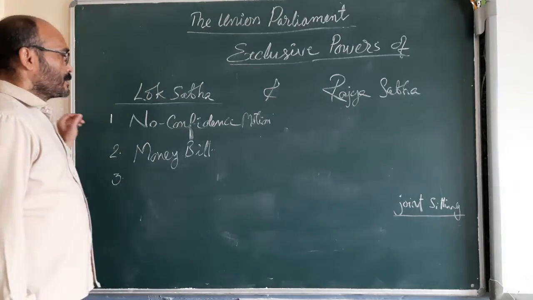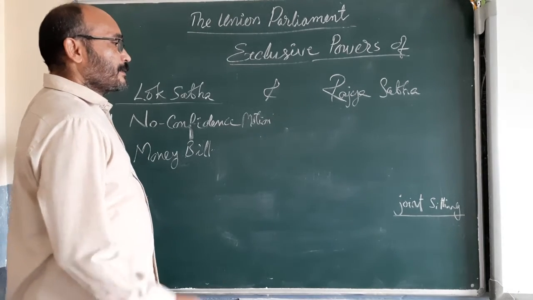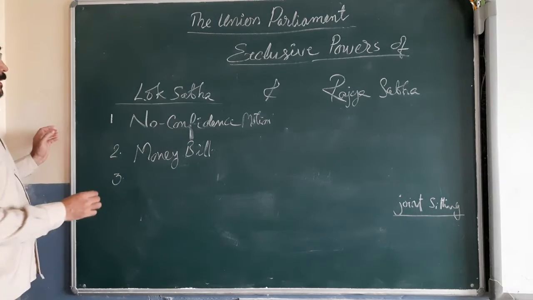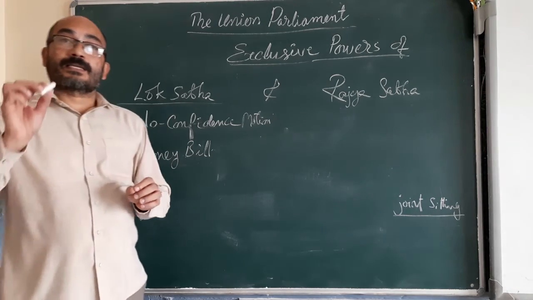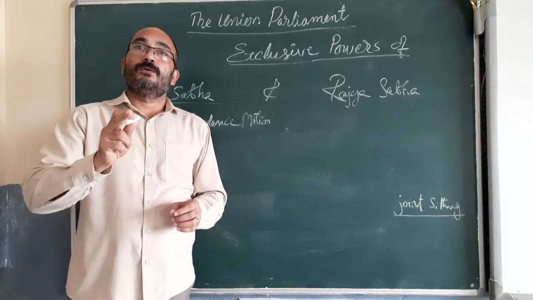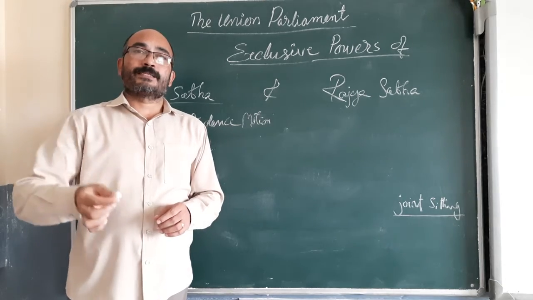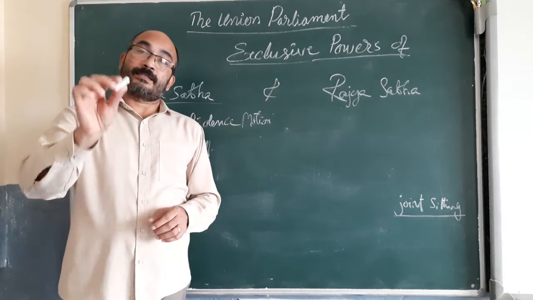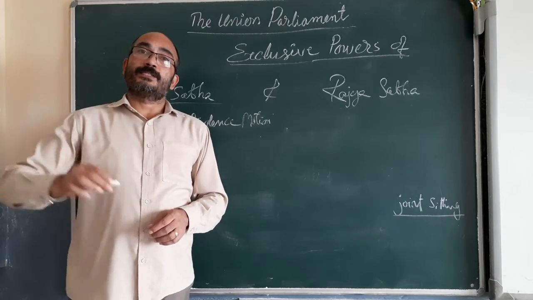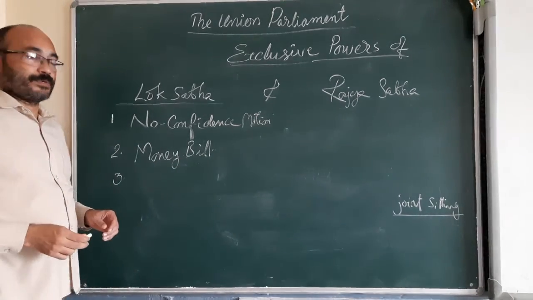If there is a deadlock over a non-money bill and there is a joint sitting, the strength of Lok Sabha is more than double that of Rajya Sabha. The maximum strength of Rajya Sabha is 250, whereas the maximum strength of Lok Sabha is 552. That is more than double the strength of Rajya Sabha.